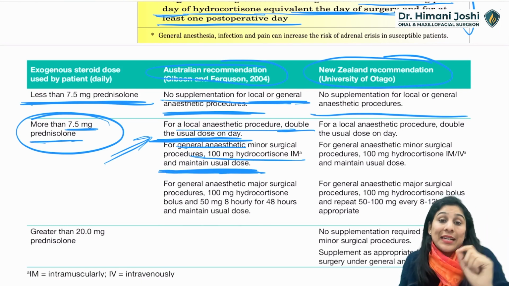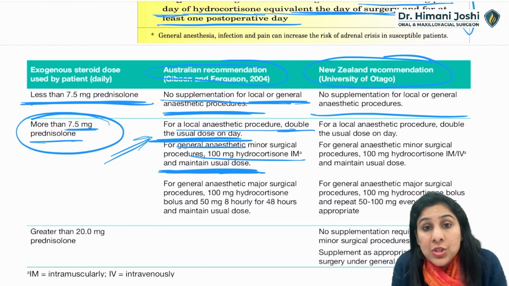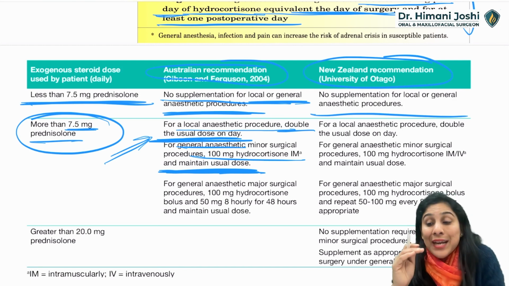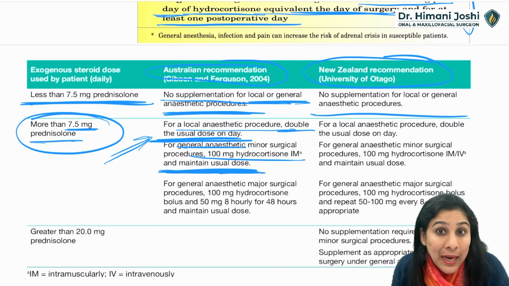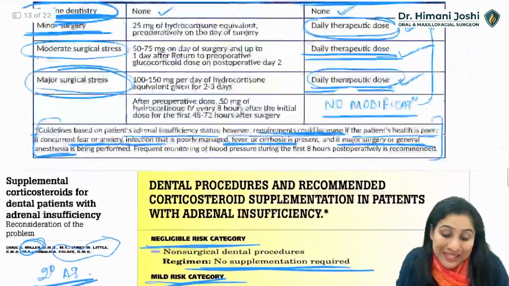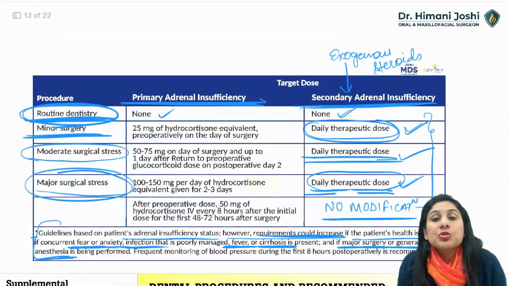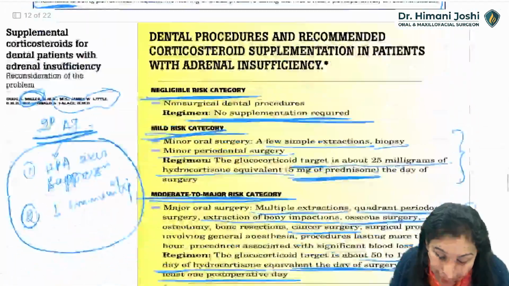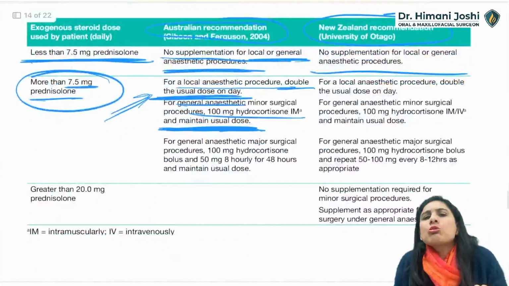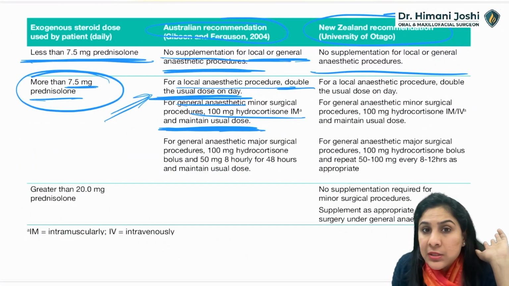Okay, yes, it does recommend that double the dose just on the day of surgery so that the additional stress can be tackled. Okay, basic recommendation is you don't have to change the daily therapeutic dose, but some university says that कोई नुकसान नहीं है अगर आप एक double dose दे देते हो तो.